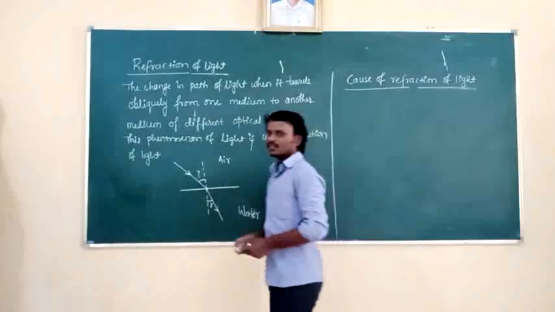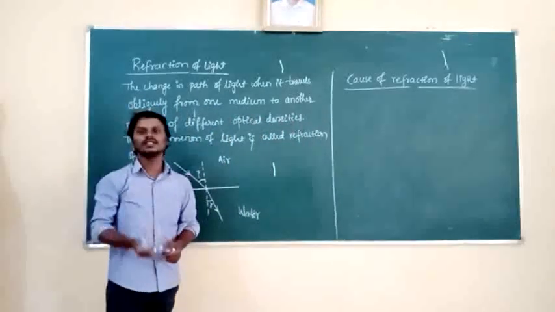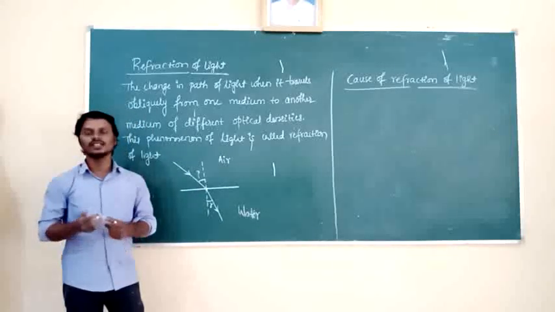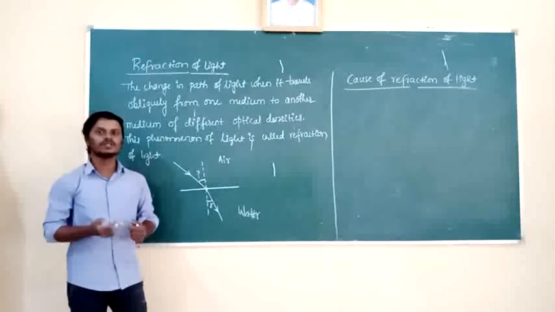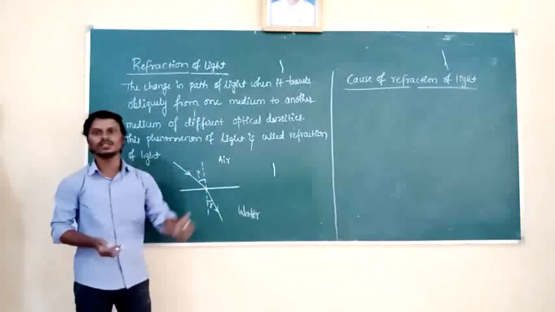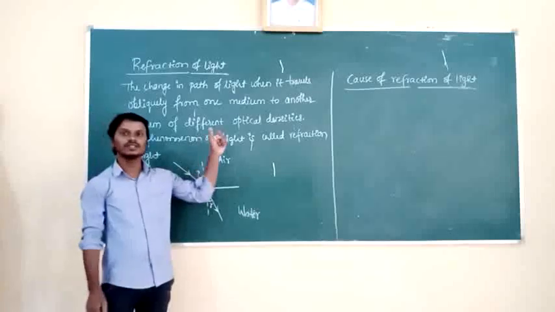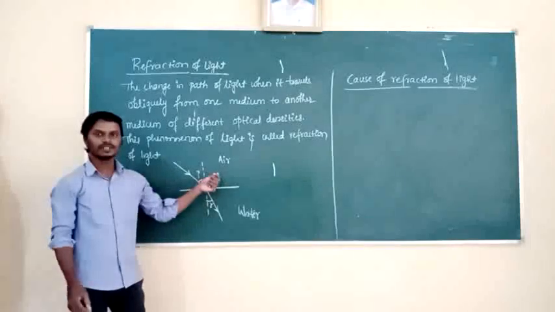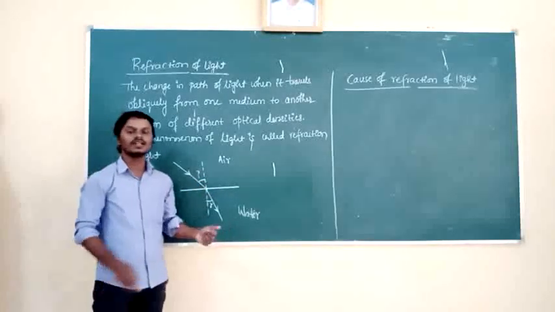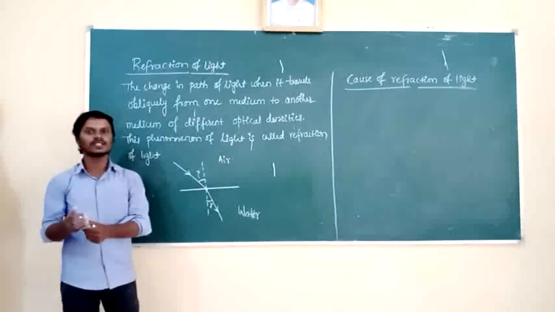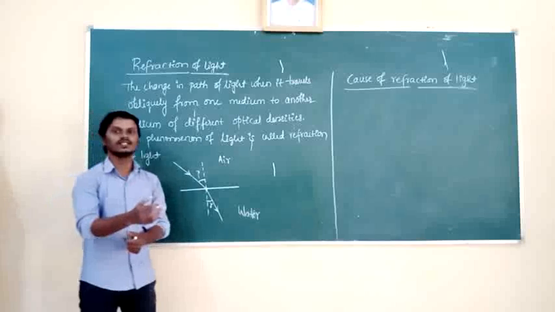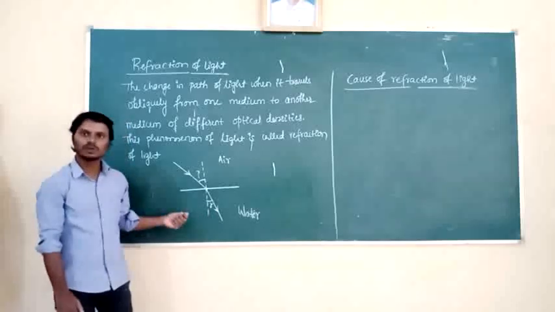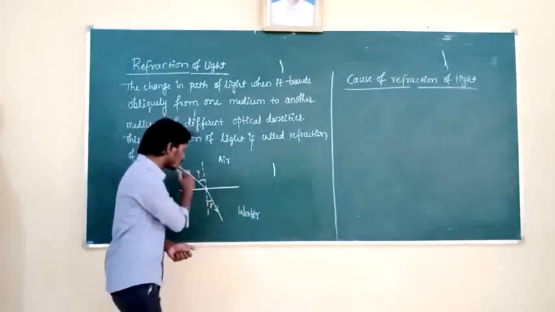The main cause is that when the light travels from one medium to another medium, the speed of light changes. That is why there is a change in path of the light. That is the cause of refraction of light. So what do you mean by refraction of light? The change in path of light when it travels from one medium to another medium of different optical densities, meaning one medium has low optical density and another has high optical density. In the high optical density medium, the speed of light decreases. As the speed decreases, the light bends towards the normal, meaning there is a change in its path.